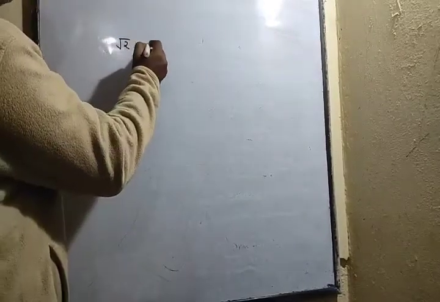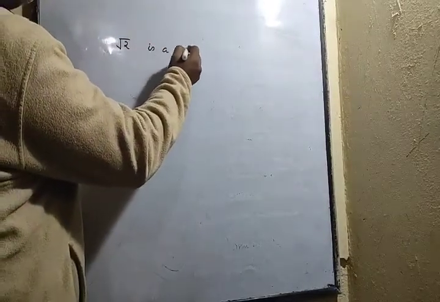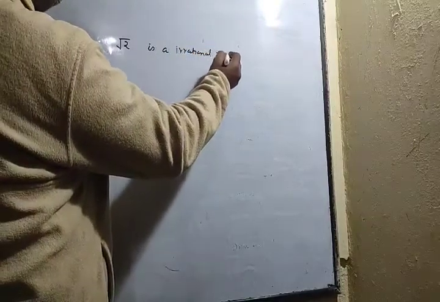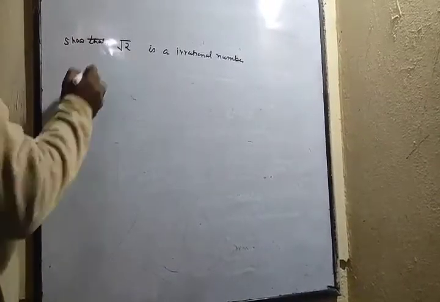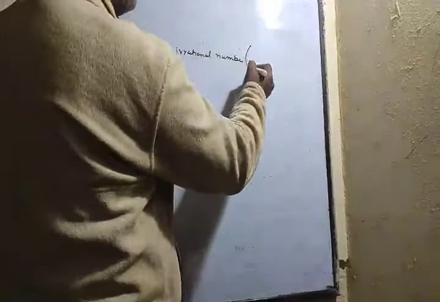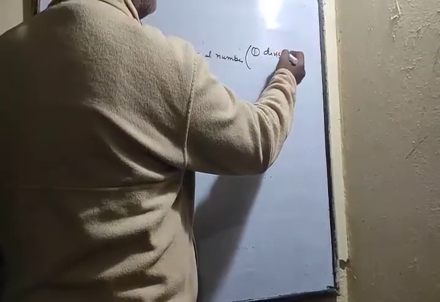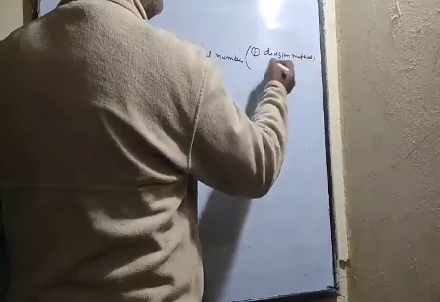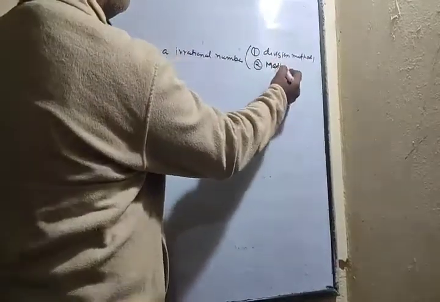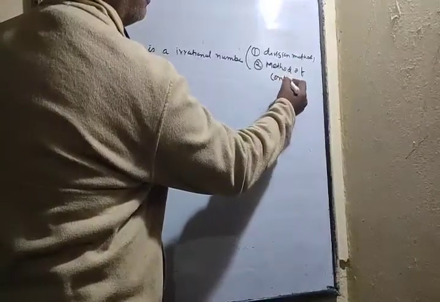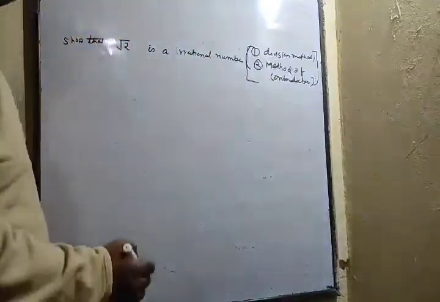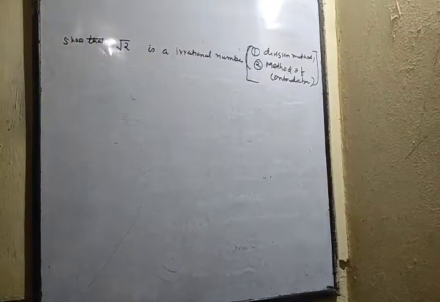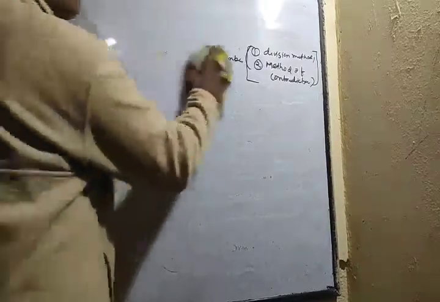The question comes: prove that root 2 is an irrational number. It can be done in two manners. First by the division method, and second by the method of contradiction. The division method you can follow from the book because you are acquainted with this method from class 7 onwards. So today we will discuss the method of contradiction to prove that root 2 is an irrational number.